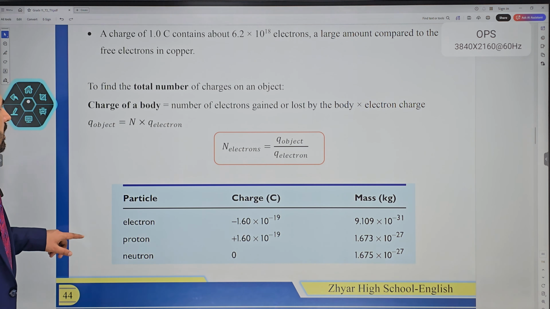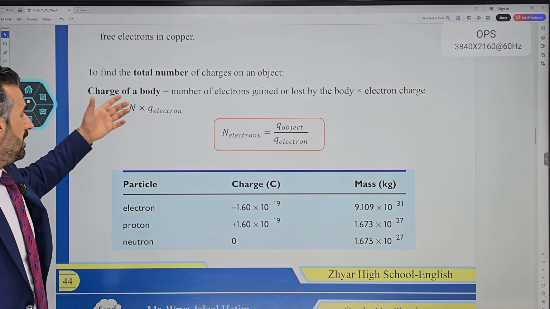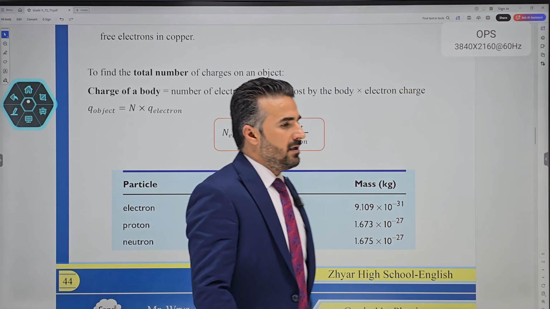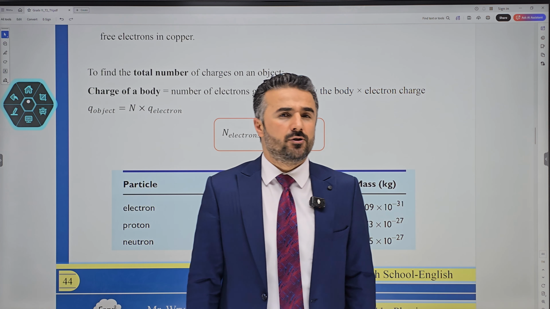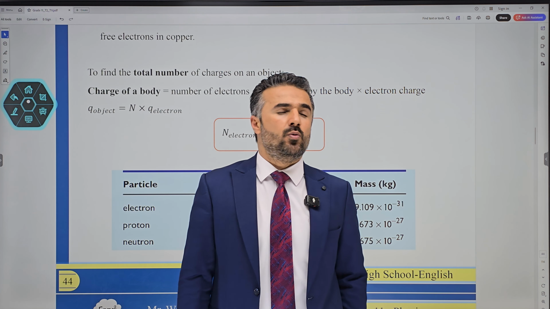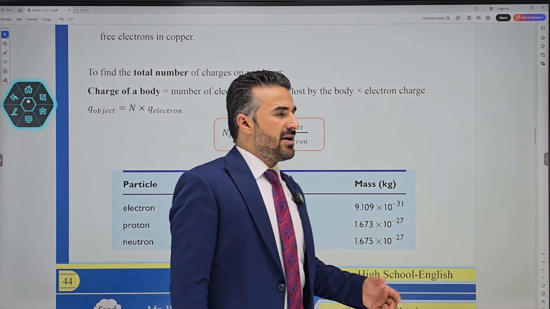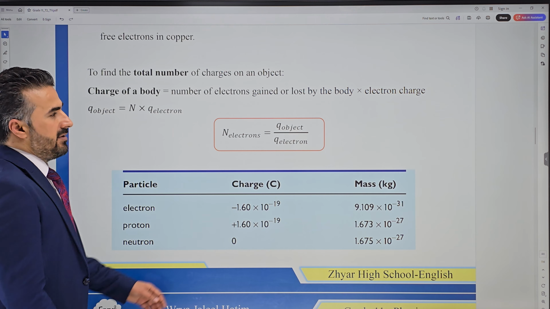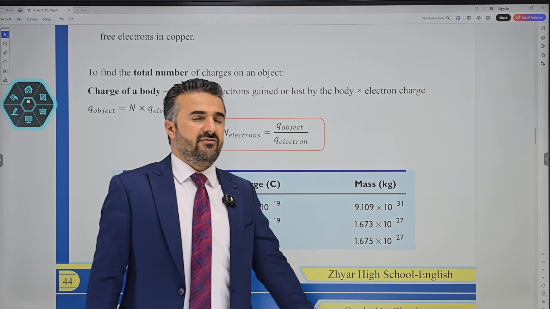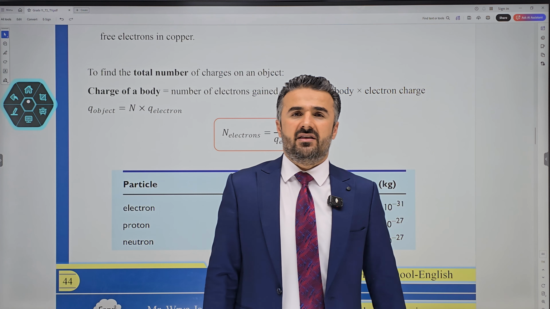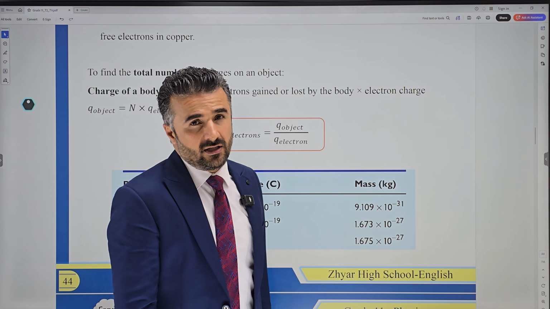To find the total number of charges, there is an equation. For example, if you have a charge of 1 coulomb, how many electrons make up one coulomb of charge? This is the equation that you're supposed to use: the charge on an object divided by the fundamental charge, which is the charge of an electron, 1.6 times 10 to the power negative 19.